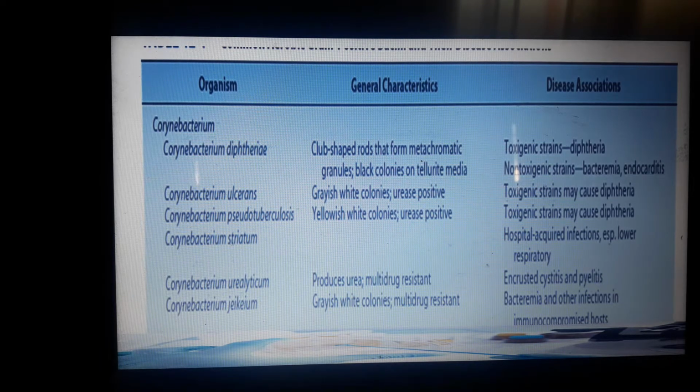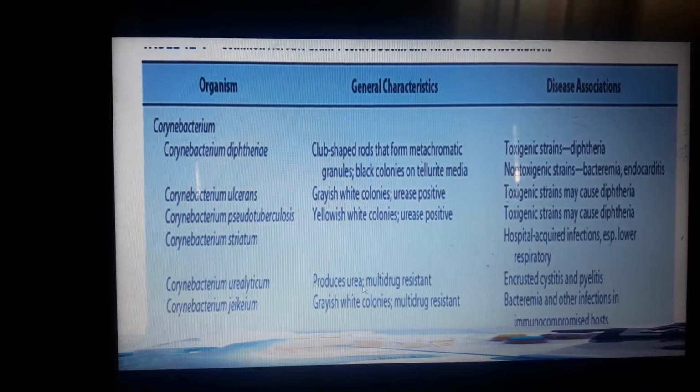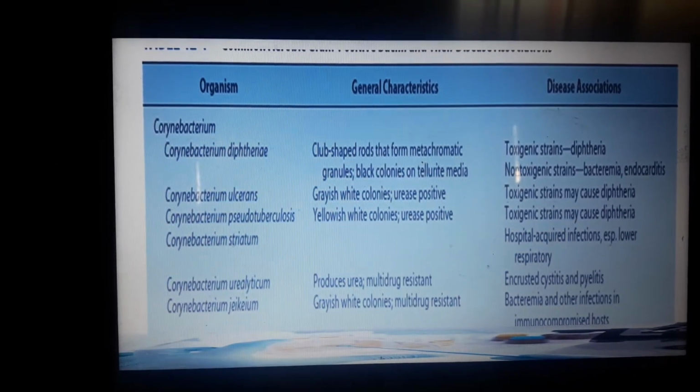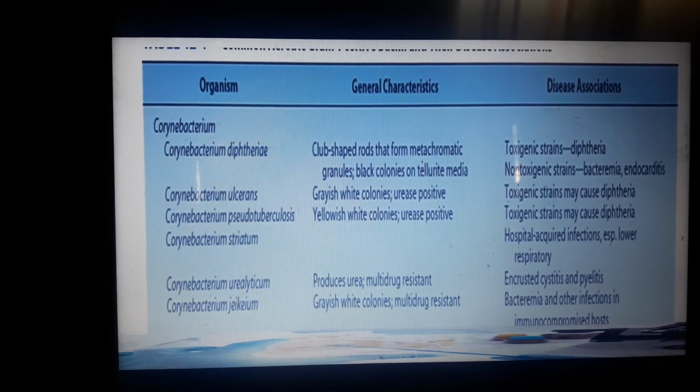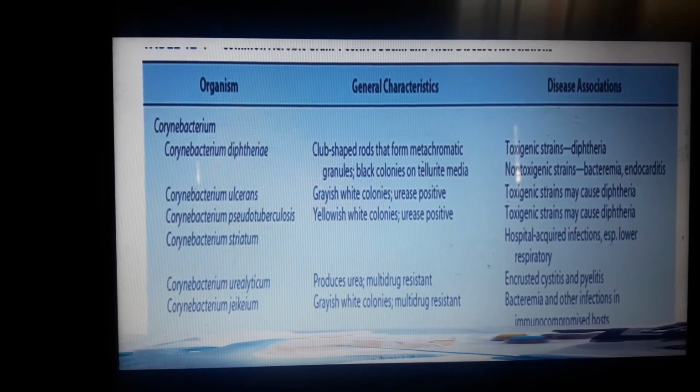And we have striatum, which has no particular general characteristic, while urealyticum produces urease, and it is considered to be multi-drug resistant, so it can cause cystitis and pyelitis. Pyelitis is inflammation of the pelvis, or renal pelvis. And we have Corynebacterium jeikeium: grayish white colonies, multi-drug resistant. Usually it can cause bacteremia and other infections in immunocompromised patients. When you say immunocompromised, these are patients that already have a lower immune system.